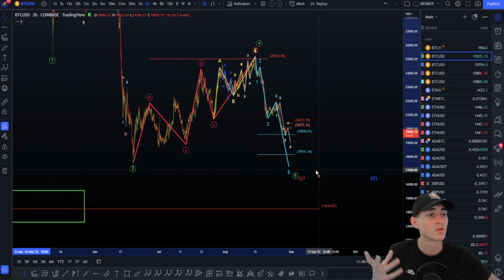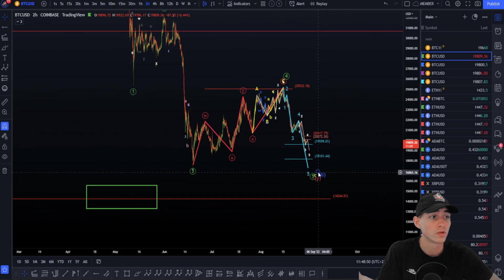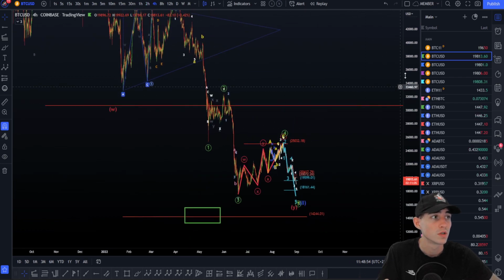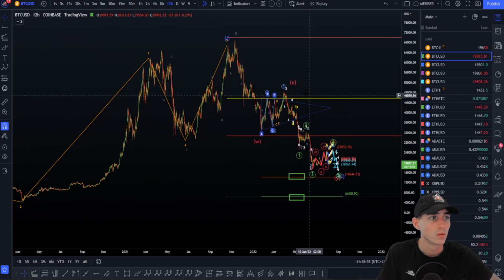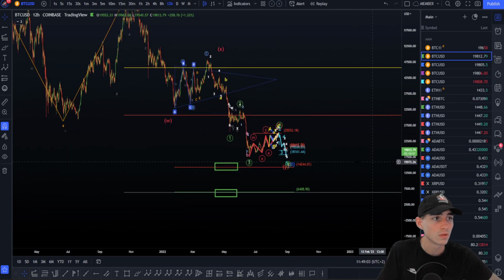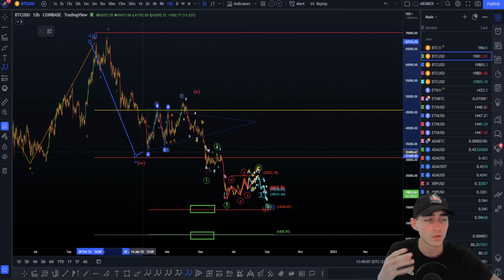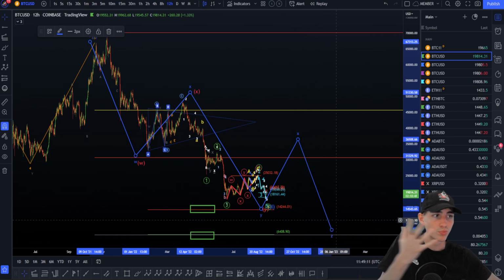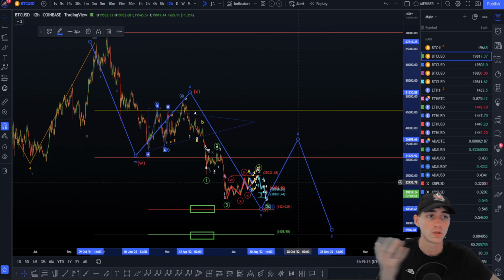It's not 100% confirmed, of course, because there are still some possible other ways where, for example, if we're in a double XY here to the downside. So double XY here, so W, X retracement, then a Y. Here we can absolutely do a double XY, X and Z to say we are not fully done with a bearish move here. We can absolutely do a W, X, Y, X and Z. So another move to the upside here, then to drop again, to take the low again, and to still be in the bearish market clearly.